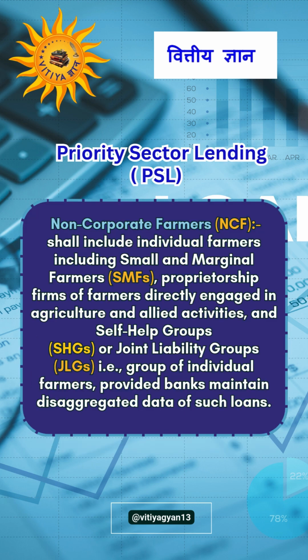The next is NCF, that is, non-corporate farmers. NCF shall include individual farmers, including small and marginal farmers, proprietorship firms of farmers directly engaged in agriculture and allied activities, and self-help groups or joint liability groups. That is, groups of individual farmers, provided banks maintain disaggregated data of such loans.